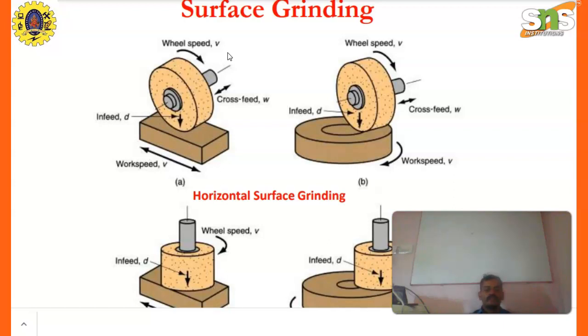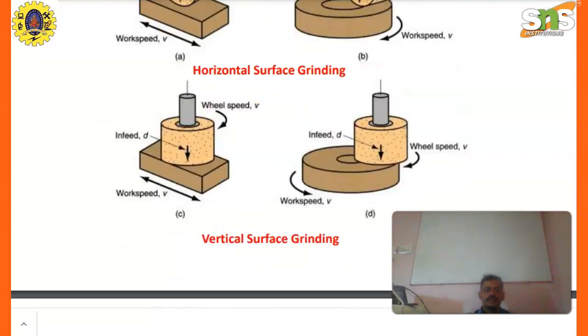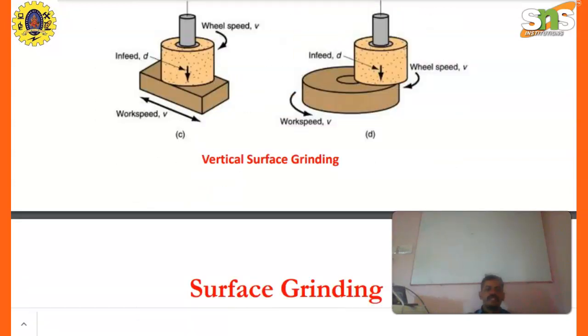The different types of surface grinding available: horizontal surface grinding, vertical surface grinding. For material removal, on the opposite side, the workpiece is fed in under the grinding wheel. Examples: this is a workpiece rotating. This is a horizontal reciprocating type. This is work speed, horizontal rotating type. This is vertical surface grinding.